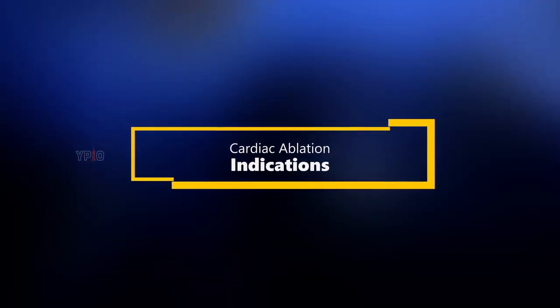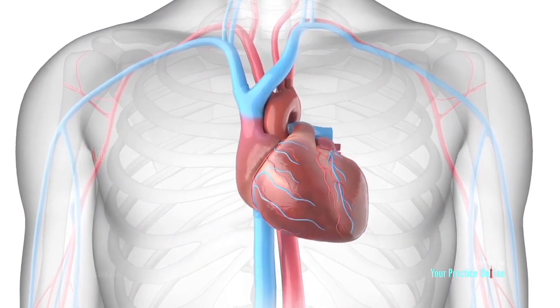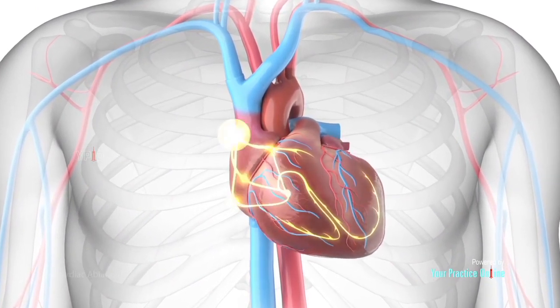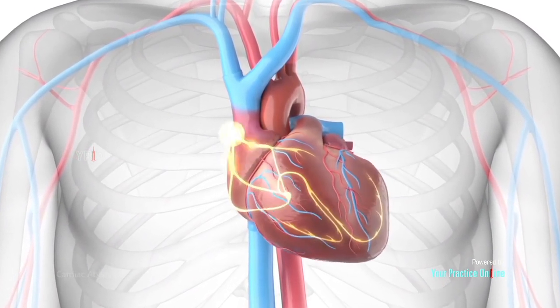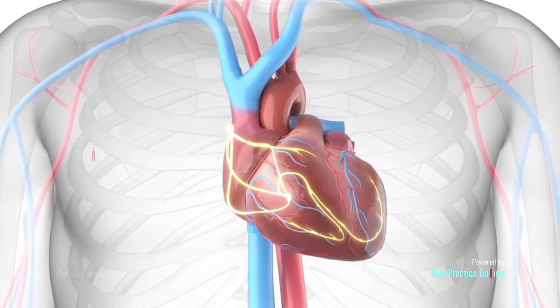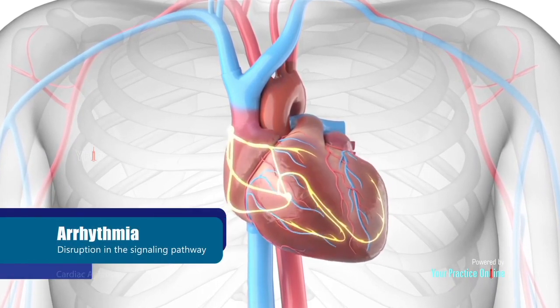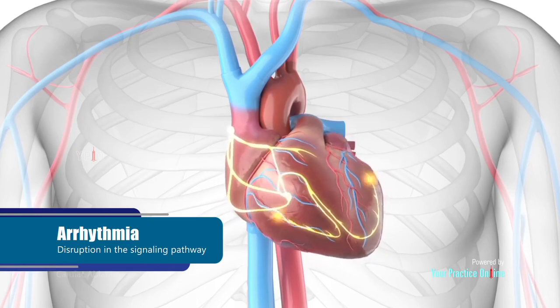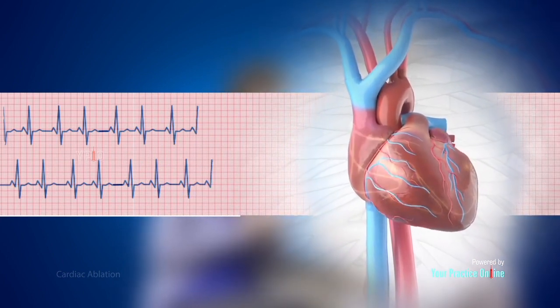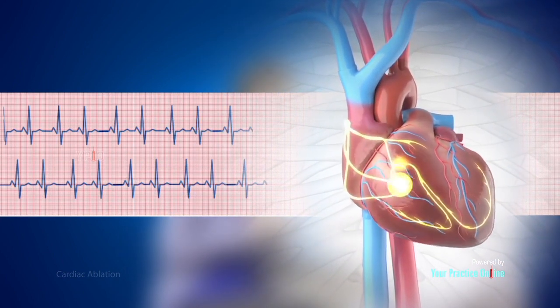Indications. When the heart beats, the electrical signals that prompt your heart to contract or squeeze should follow a specific pathway through the heart. Any disruption in the signaling pathway can cause an arrhythmia. Your physician may recommend cardiac ablation for the correction of heart rhythm issues and to alleviate symptoms associated with it.